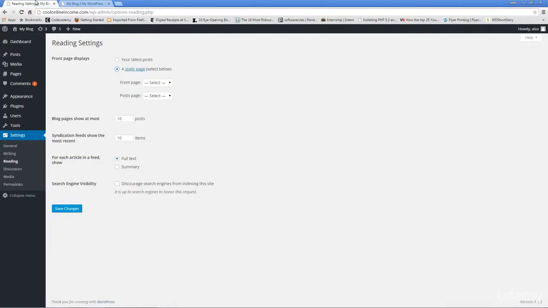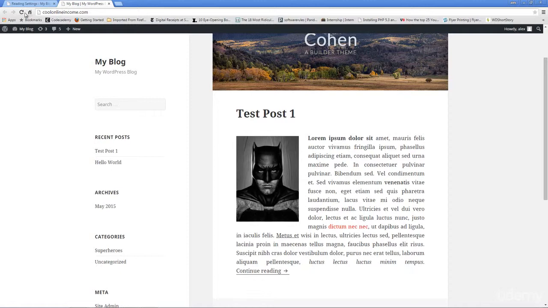However, what if we wanted our front page to consist of a static page that hardly ever changes? This is where we will change that. So front page displays a static page. From here, you can choose the front page to either be a contact or test page 1. If I click on this right now and I save the changes, let me come down here and refresh my page.